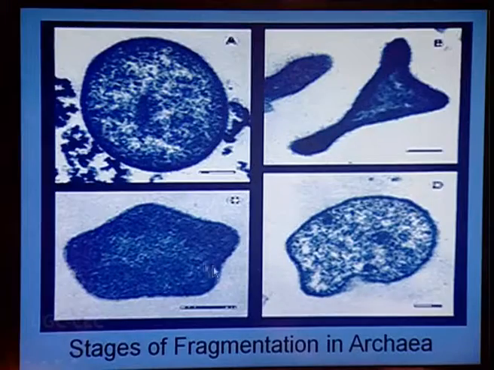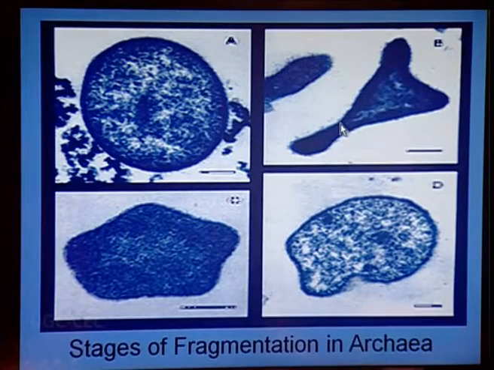Archaebacteria does not always show a filamentous structure. Normally this round cell will show elongation, will show multiple lobation, and ultimately from these lobes they will undergo binary fission and divide, and thereby show the typical phenomenon of fragmentation. That means a small fragment which gets separated from the parent cell will produce a new cell. So this is how fragmentation may also take place in archaea.